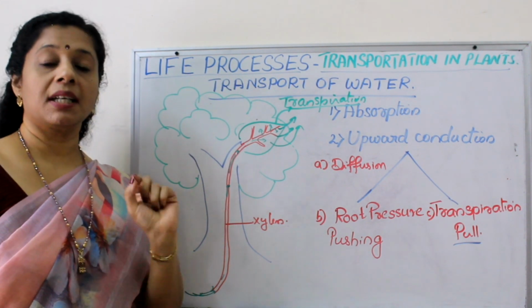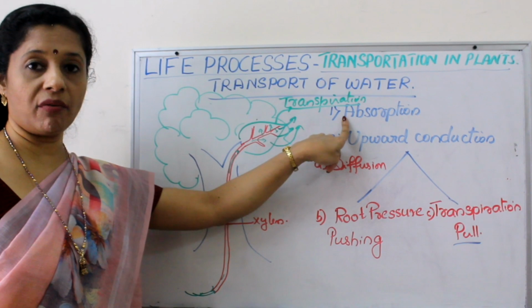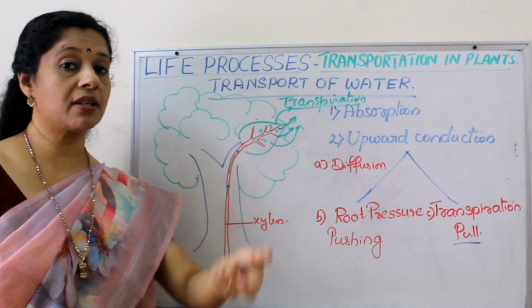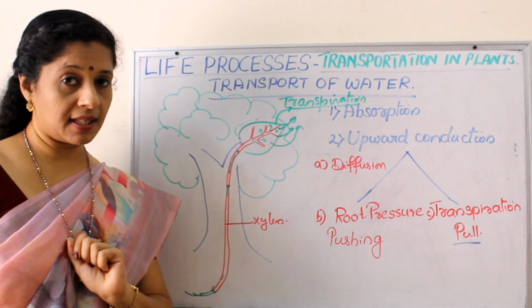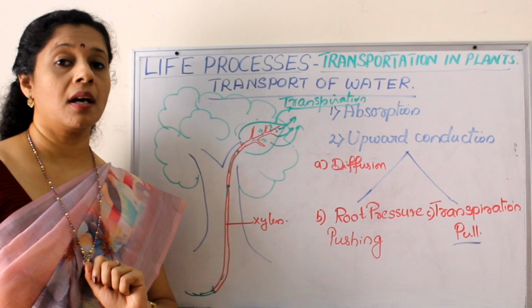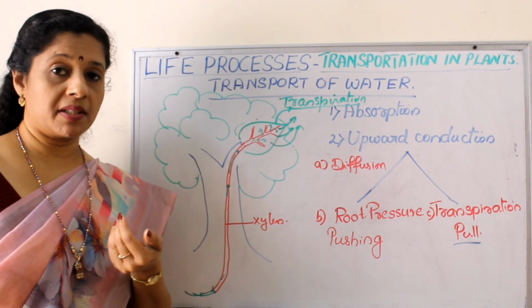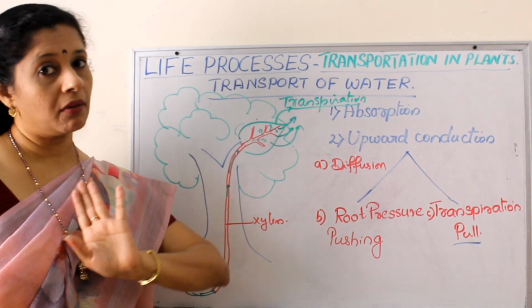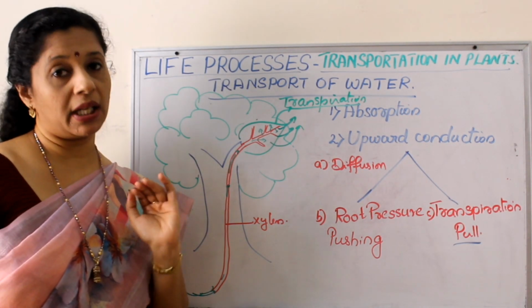So let us sum up. Transport of water in plants has two stages. Absorption of water: first, from the soil, minerals in the form of ions are taken up actively, followed by which water will also flow inside the roots. That is called absorption. Then, as more and more water comes in, it will create a pressure in the water column called root pressure, which will push the water upward. But it is possible only up to a limit.